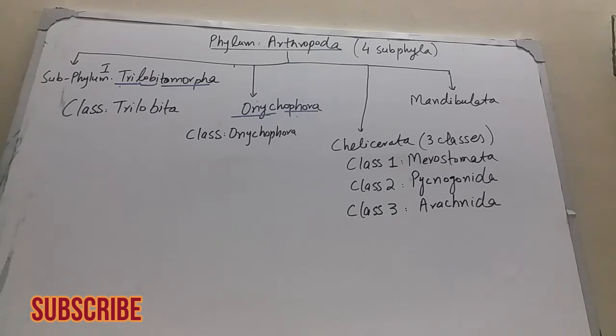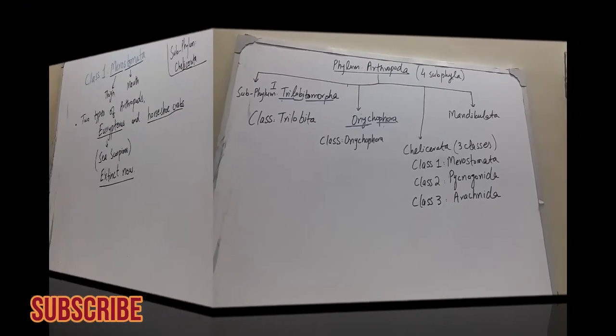Subphylum Chelicerata is divisible into 3 classes. Chelicerata has further 3 classes. The first class is known as Merostomata. A second class is Pycnogonida, and the third is Arachnida. So these are the 3 classes of subphylum Chelicerata. Now I will discuss the diagnostic features and examples of each class in detail.